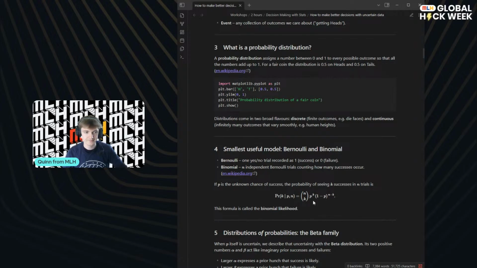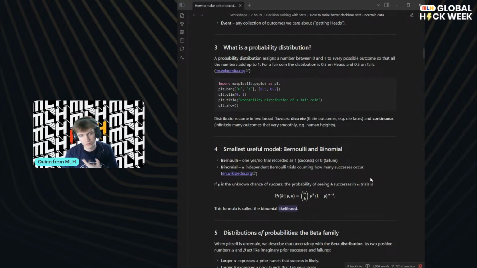This is pretty common, and this is what we call a likelihood. So let's say we were saying, okay, what is the probability of getting 20 heads when we toss a coin 20 times? So K would be 20. We have 20 successes in 20 trials. And so you could sub that into this formula, and then we would get the binomial likelihood of getting 20 heads in 20 trials.